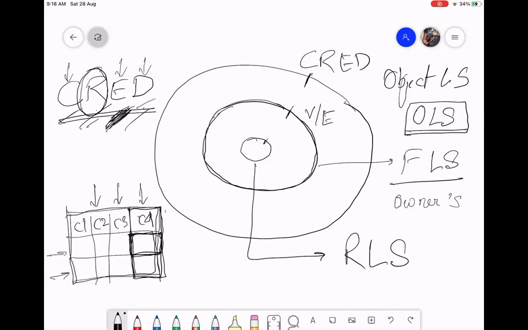Okay. So I'm going a little one level deeper. If I do not have field level permission on that column, I cannot update or see the data even if I have CRUD permission on the table. So I'm going a little deeper. I can control column by column whether I have access to this column or not.